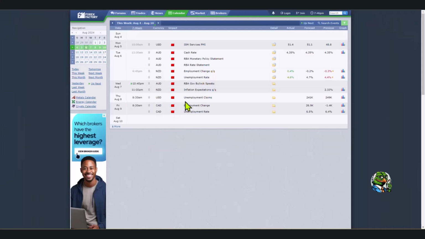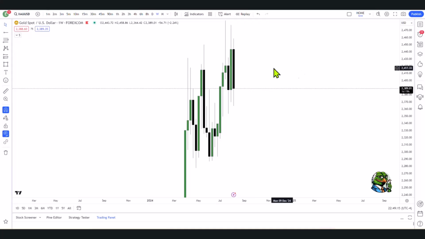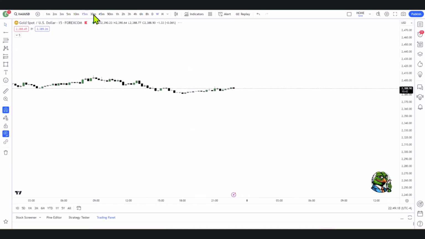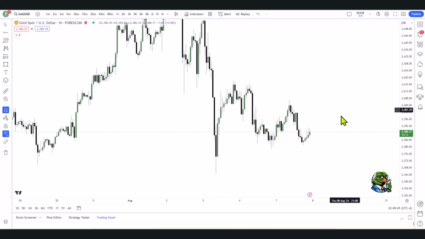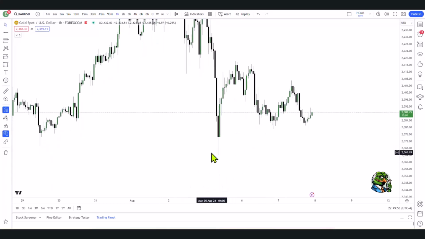Got to be a little bit careful because there are also some pretty clear equal highs right there. So very, very tricky at the moment. However, I do feel that we might get at least a push down to the equal lows down here, because they are the current daily low and yesterday's daily low. That's what I would be targeting if I do take a short. And there's a potential, like I said, that we might get down to the low of the week. Perhaps the news release later today might push us down here, but that's pretty close to that 2350, so that's yet to be seen.